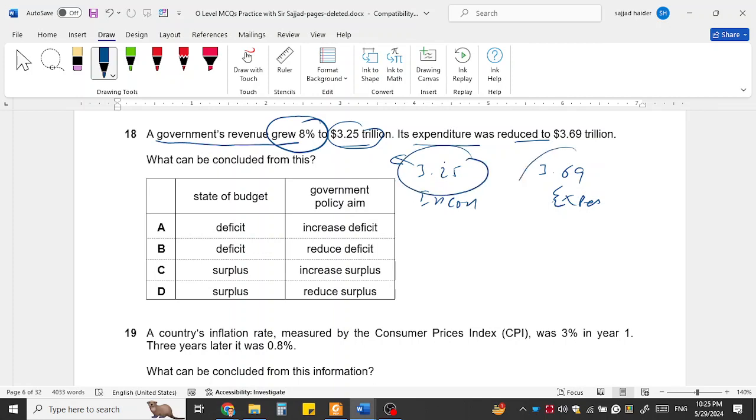Government income is less and expenditures are still more. This means the budget is still in deficit, because this is the income and this is the expenses. So expenses are higher. But what the government did was try to increase the revenue and reduce its expenditure. The government was trying to improve the deficit.